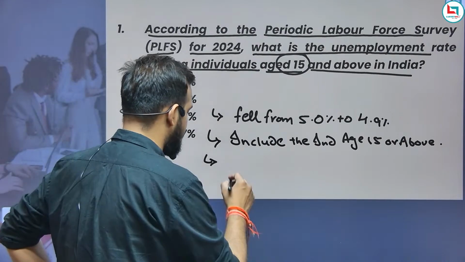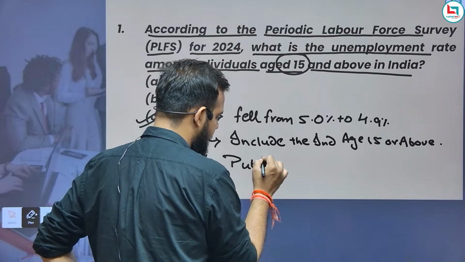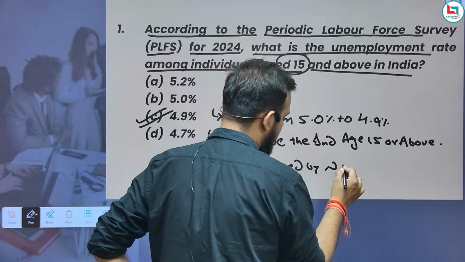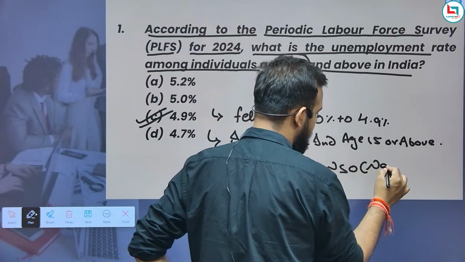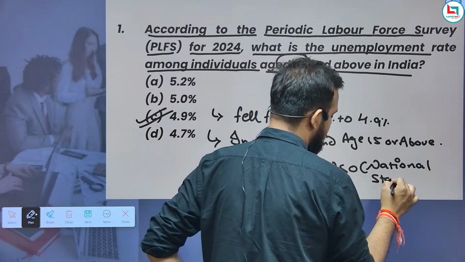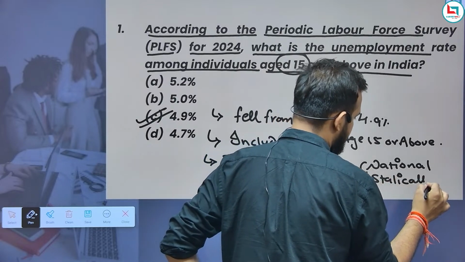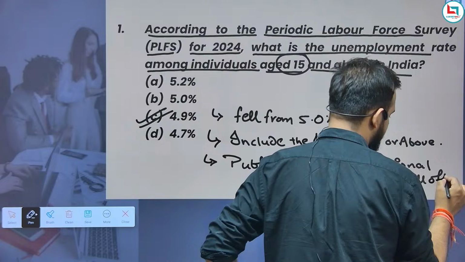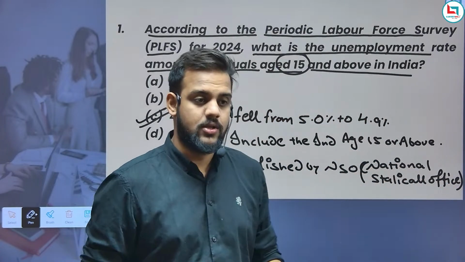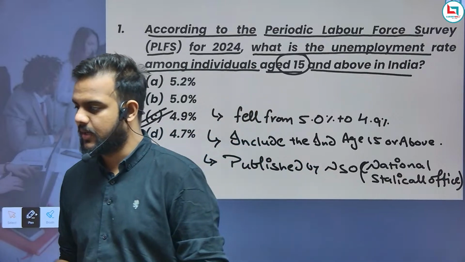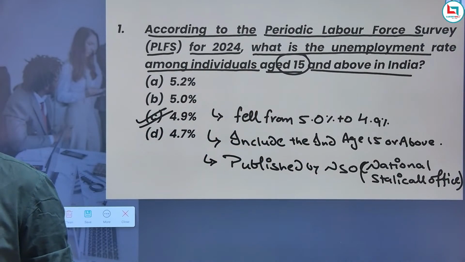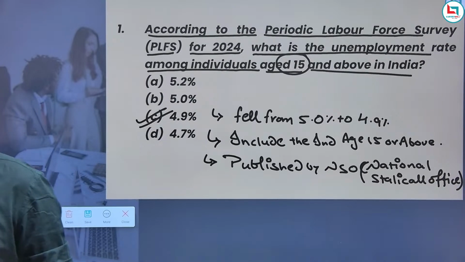Okay, so NSO releases this type of data. I hope we are good about this.